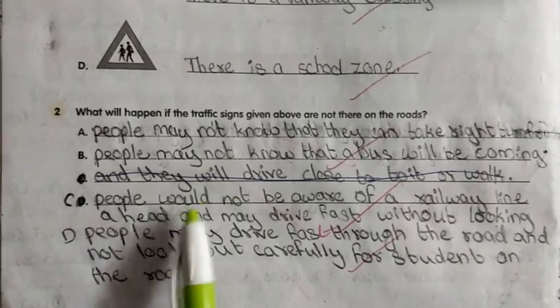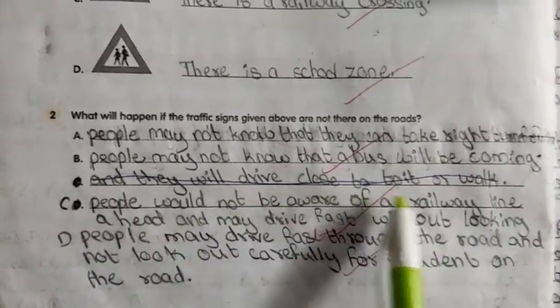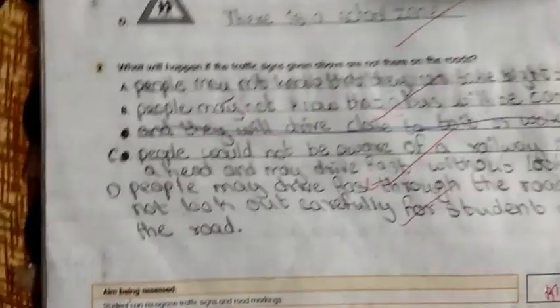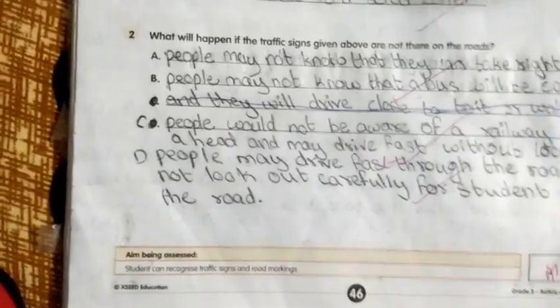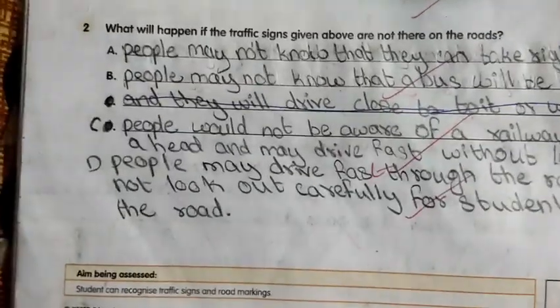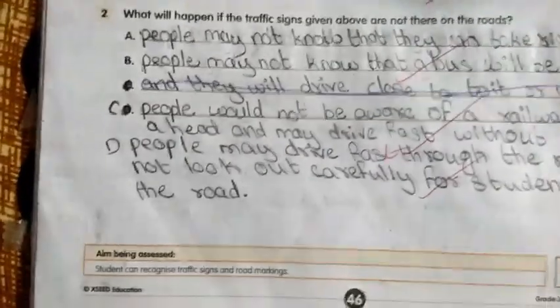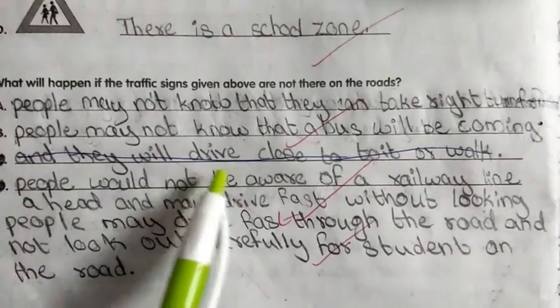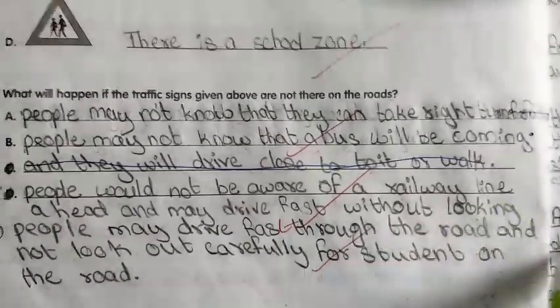C1. People would not be aware of a railway line ahead and may drive fast without looking. If the sign is not there, but in the front there is a railway track, people would not know there is a railway track, and they will go fast and an accident will occur.